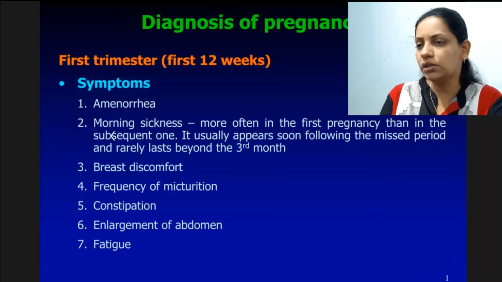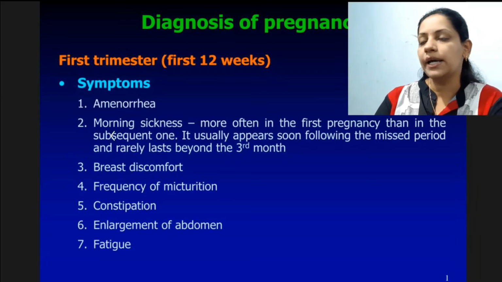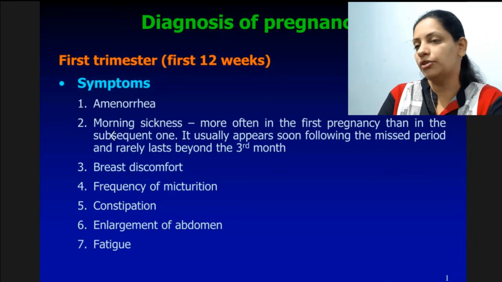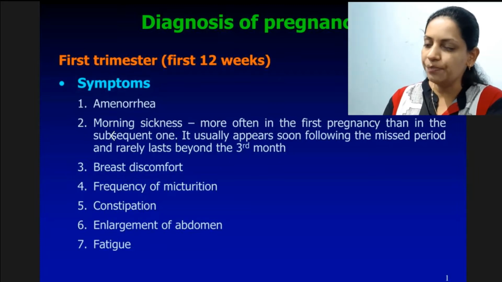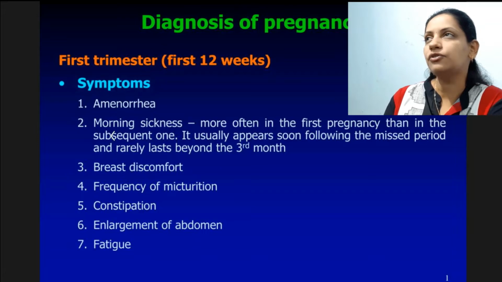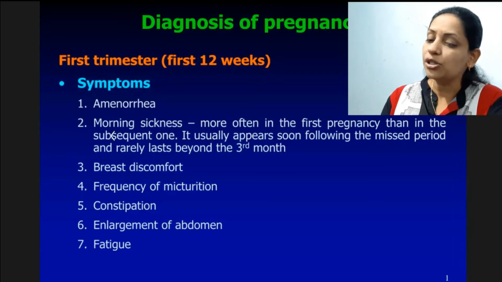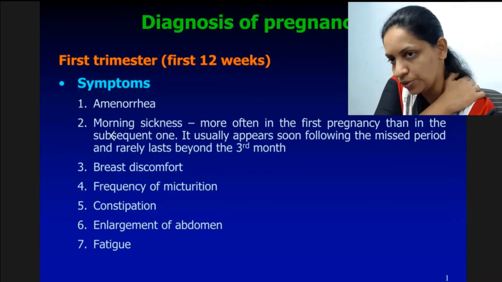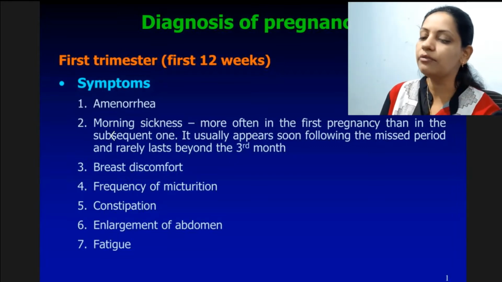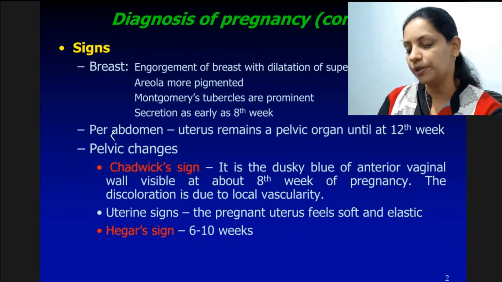It usually includes nausea, vomiting, and is present usually in the early morning, so it is called morning sickness. The next complaint will be slight discomfort in the breast. This is also common for primary patients. Then the patient may have frequent urination, constipation, enlargement or distension of the abdomen, tightness or discomfort in the abdomen. Patients usually have fatigue because of the nausea and vomiting. The patient's diet is also reduced, and because of continuous vomiting and other things, the patient has weakness or fatigue. So these are the symptoms which we get from the patient.